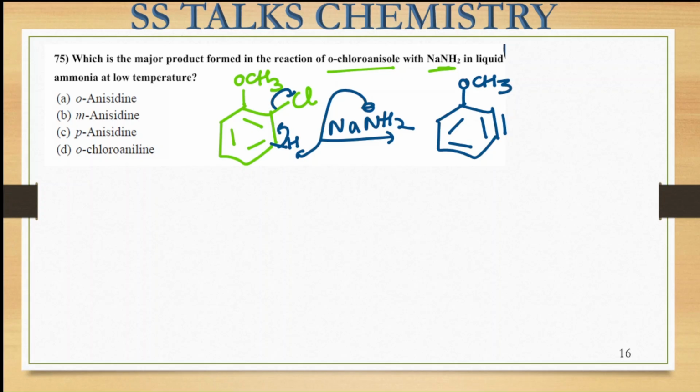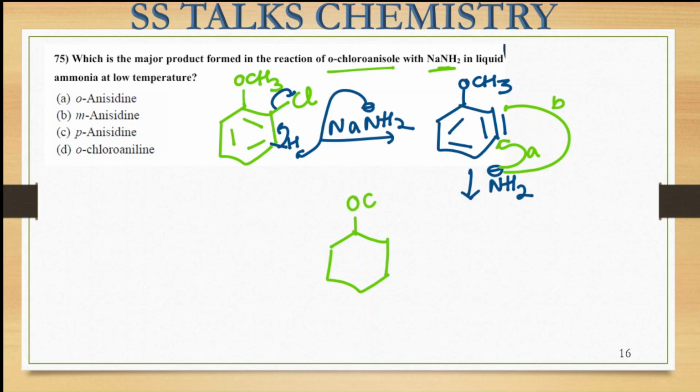Right? Now in the next step again we can see there is the presence of NH2 negative. Again it has two paths for the reaction. It can either attack on this particular side or it can attack on this particular side. So if it is attacking through path number A, we will be getting this particular species.